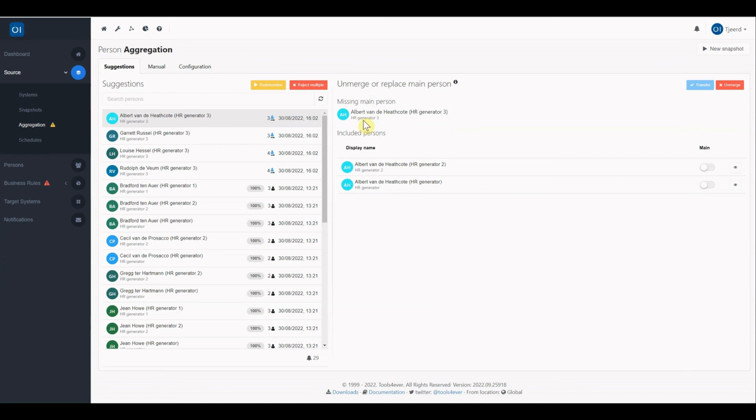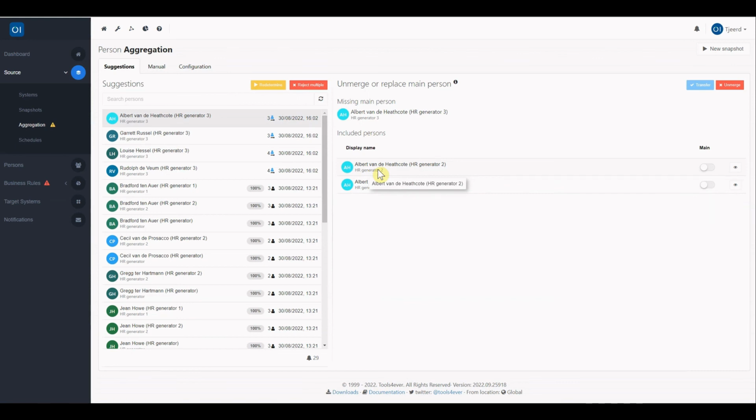And what we basically can do is see that this person had multiple other persons, so in case there was only one other person left, the transfer would be processed automatically, but because we have multiple persons from different systems, in this case the normal HR generator and the HR generator 2, we have to tell the user interface which of the other persons will become the new primary in the next run.